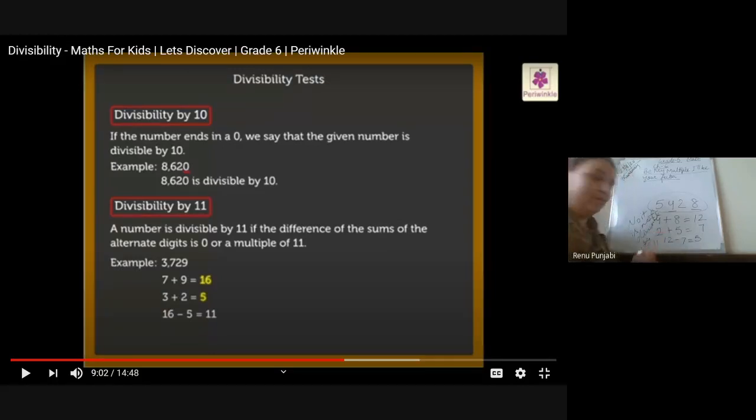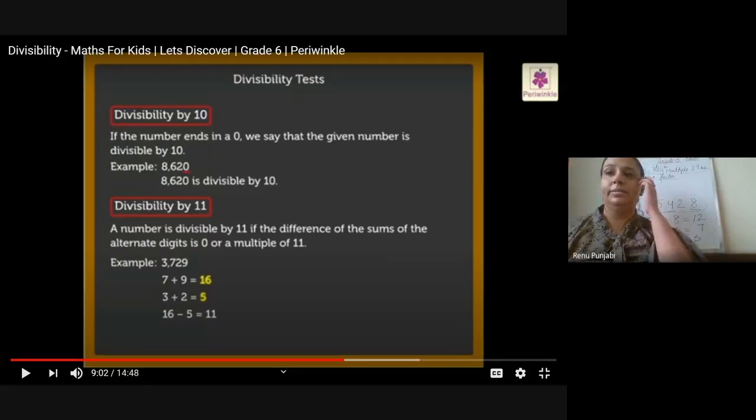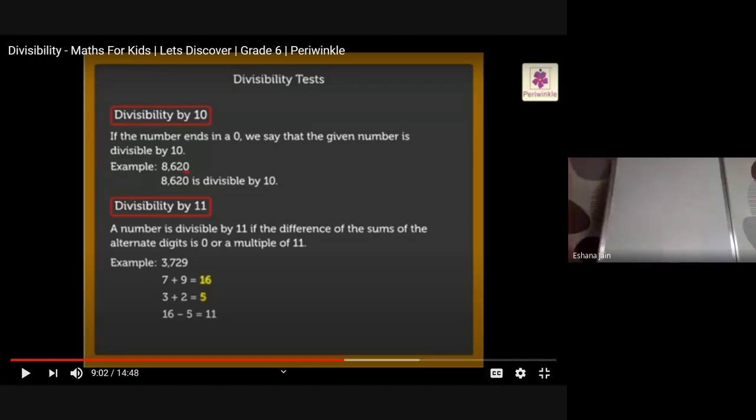Am I clear to everyone now? Yes, ma'am. Now Ishana, ready? Ishana, give me one example of divisibility by 11. Yes ma'am, you are visible clearly.